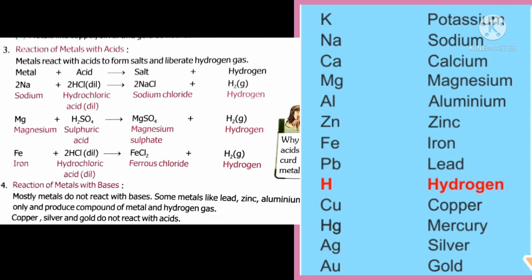Likewise, all these metals from potassium to lead above hydrogen react with acid to form salt and hydrogen. But metals below hydrogen in this series do not react with acid or water at all. Hydrogen is the only non-metal in this activity series because sometimes hydrogen behaves like a metal.